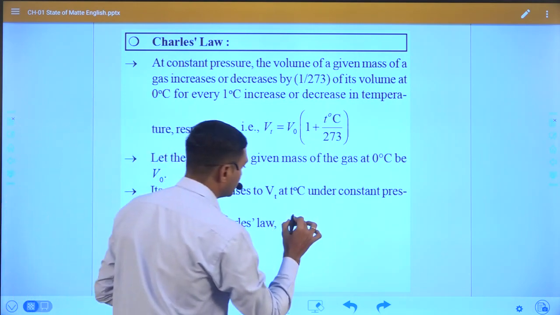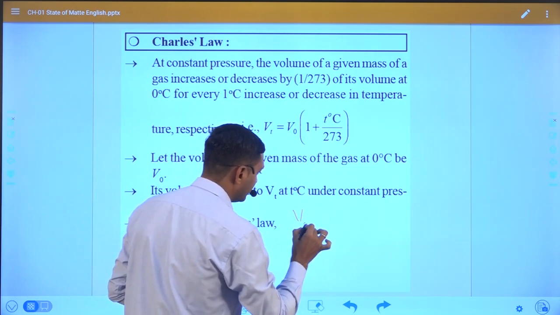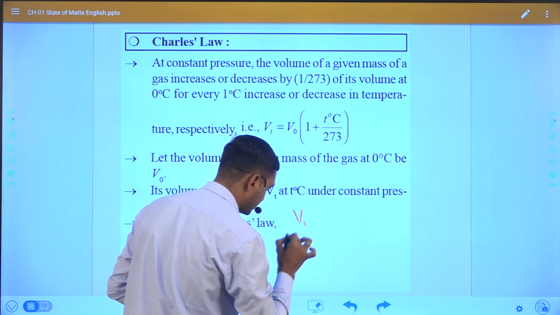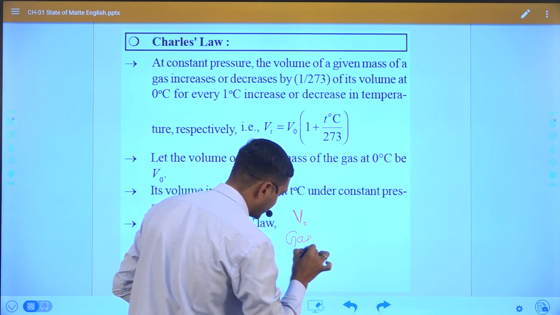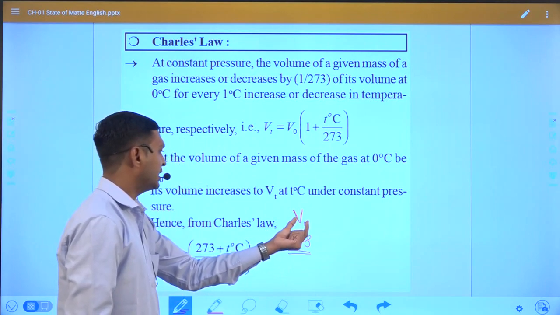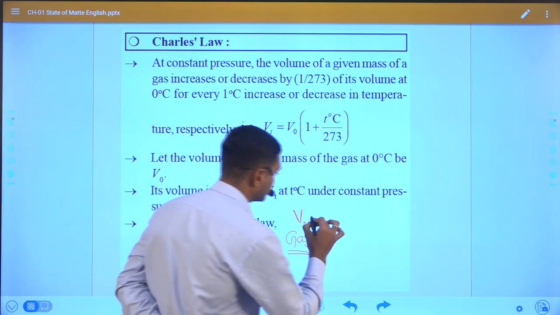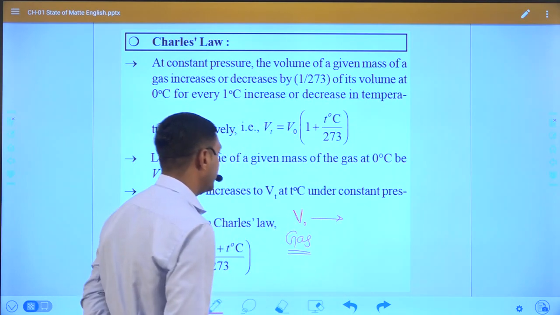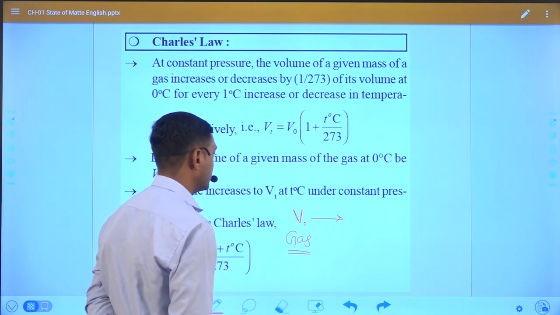Suppose if we take any gas, then the volume of gas we will take as V0.